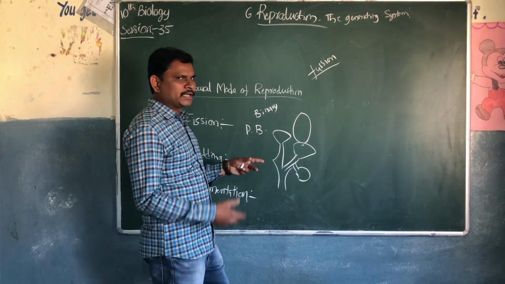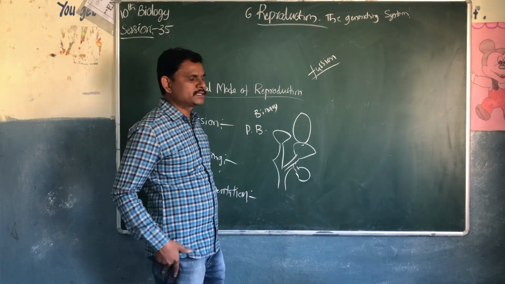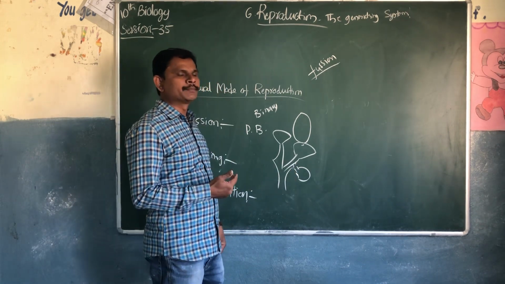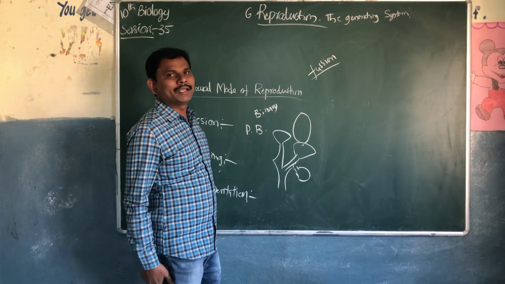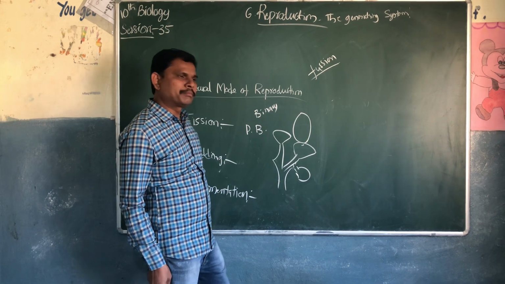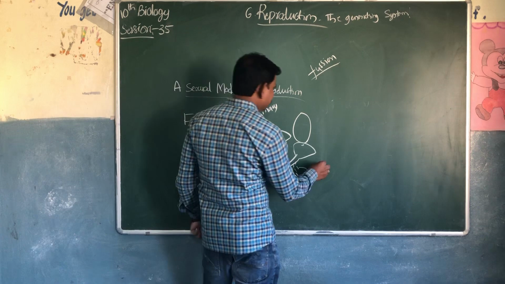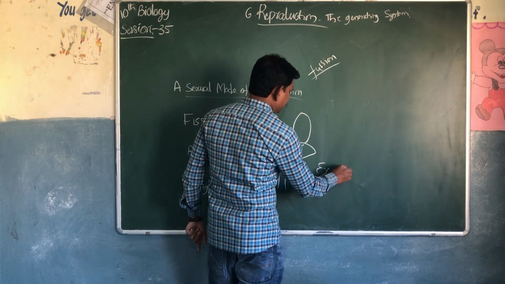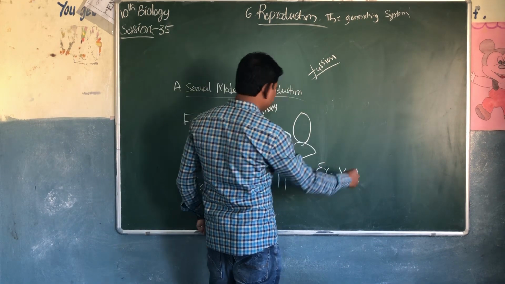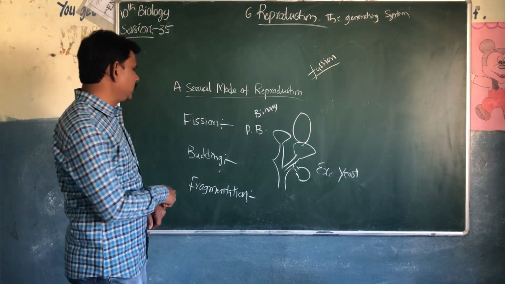Once this bud starts growing, even if you separate it from the parent body, it will grow independently, not depending on the parent. The best example is yeast.